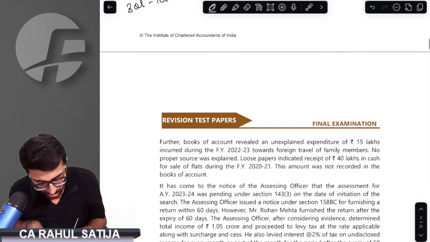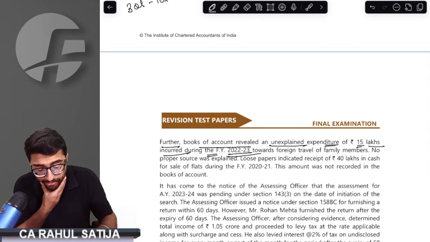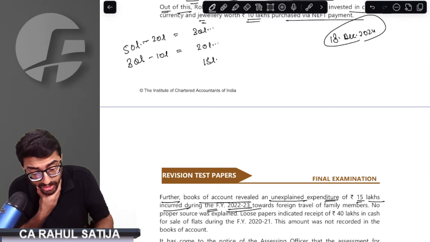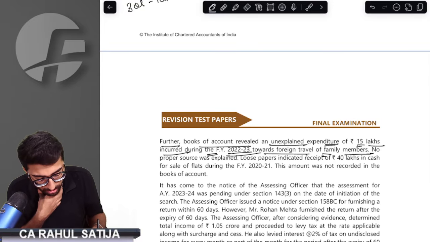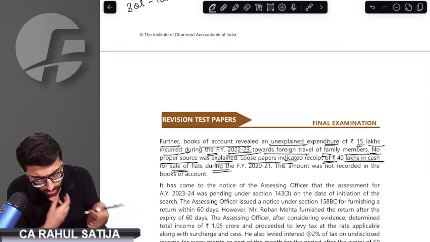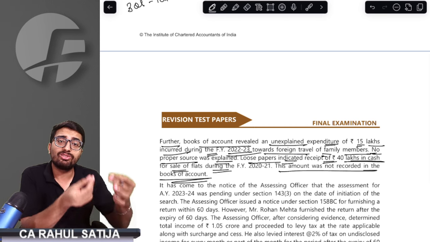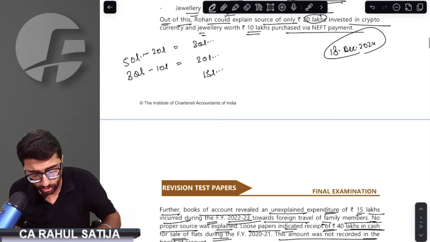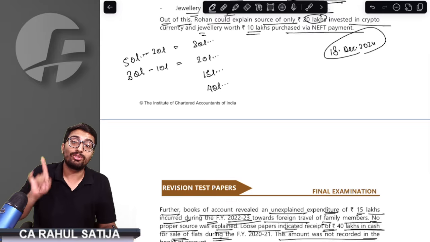Further, books of accounts revealed unexplained expenditure of 15 lakh incurred during financial year 2023. Apart from these two, 15 lakh is additional unexplained income. From foreign travel of the family members, no proper source was explained. Loose papers indicate receipts of 40 lakh in cash for sale of flats. This amount was not recorded. For 40 lakh worth of sale, he has not recorded any rupee in the books. That means this 40 lakh cash receipt is also unexplained income.